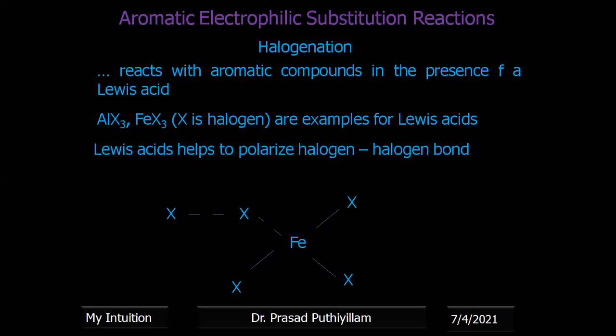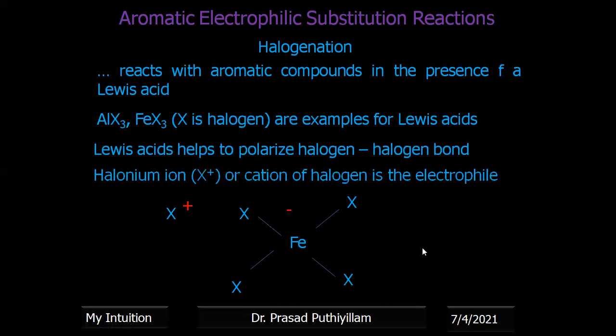The FeX3 tries to form a bond with the halogen X-X, thereby weakening the bond, giving partial negative and partial positive charges, because the electron density of one halogen is shifted towards the other halogen, then towards the iron. Finally the bond breaks, and we get the electrophile, a halogen with a positive charge, and the catalyst continues the reaction.